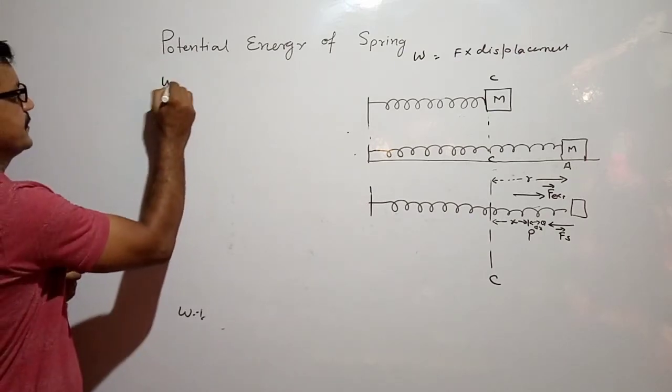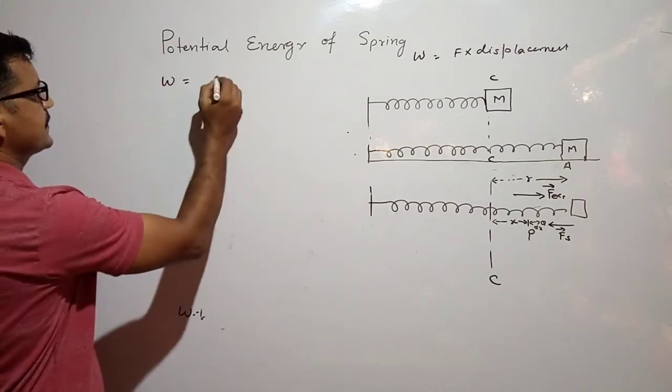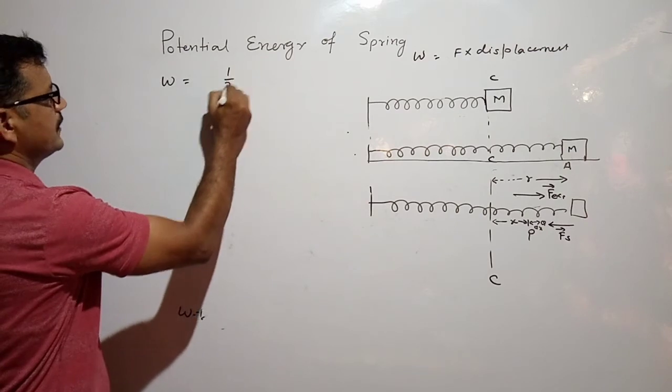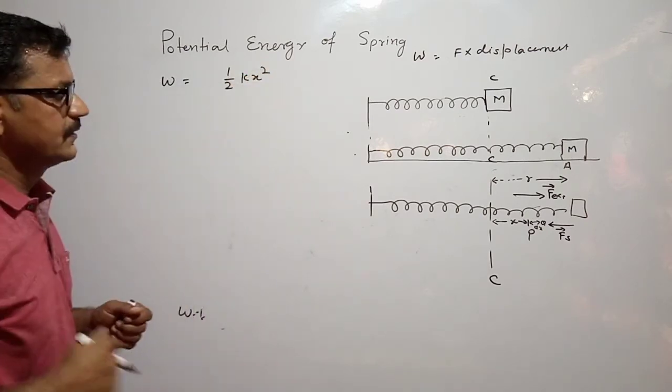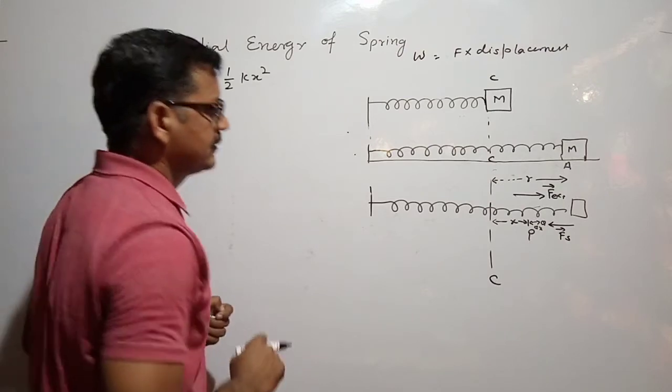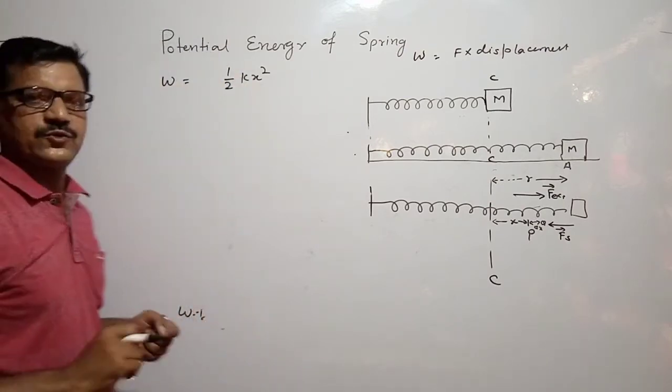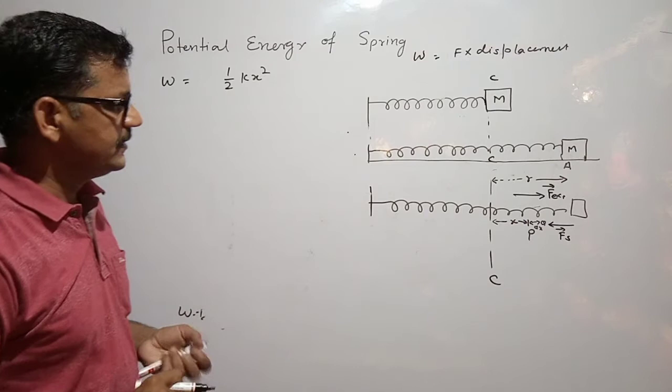We just calculated the work done by the external force, one half kx squared. This work done is stored as the potential energy in the spring.